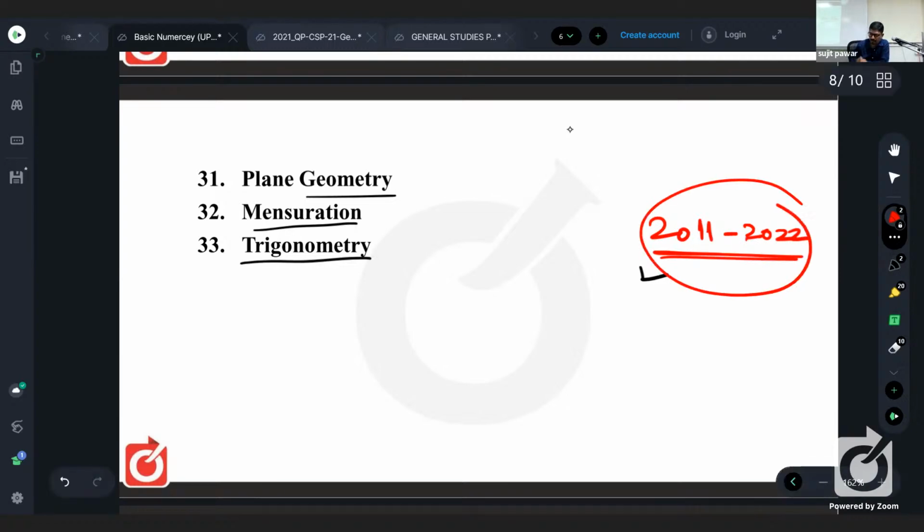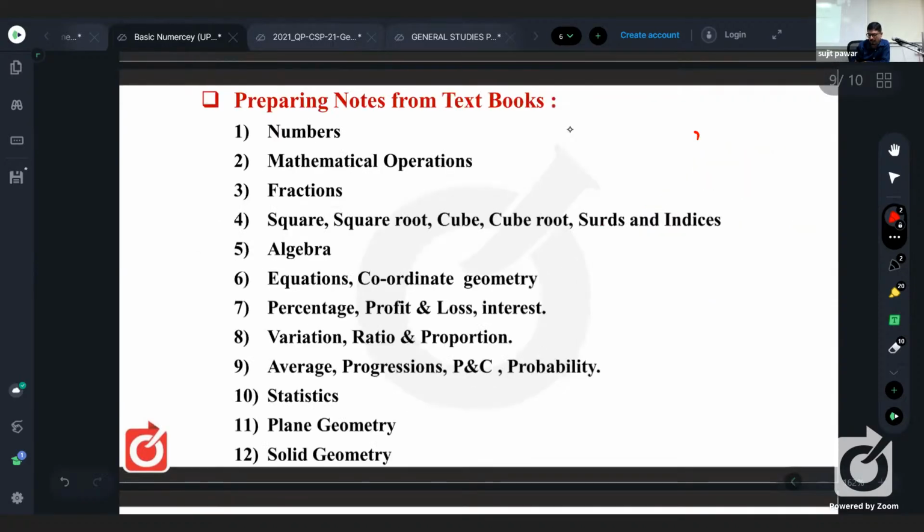2011 to 2022, 12 years' question papers, you have to go through. So even if you are at the basic stage, at the initial stage, then also no problem. We have to prepare. So again, I would like to tell you, while preparing notes, what should be the sequence to be followed. Now you have to write in your notebook this sequence.